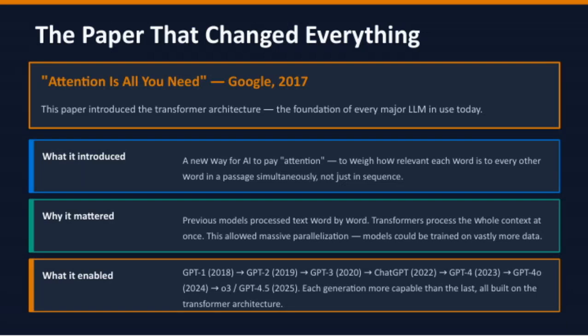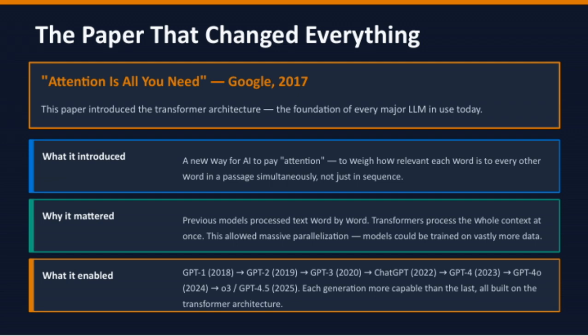Let's take a quick look at how these models have evolved over time. Starting with GPT-1 in 2018, then progressing through GPT-2 in 2019, GPT-3 in 2020, ChatGPT in 2022, GPT-4 in 2023, GPT-4o in 2024, and finally O3 or GPT-4.5 in 2025.